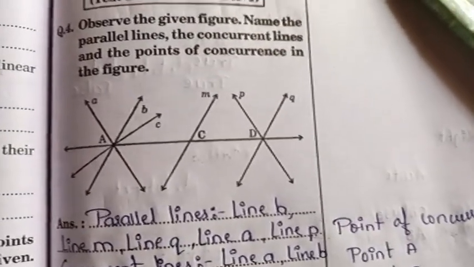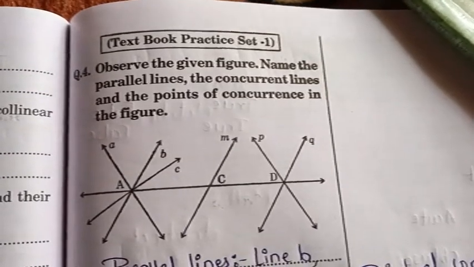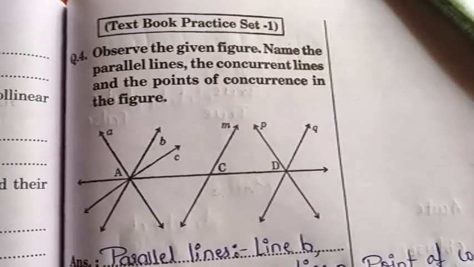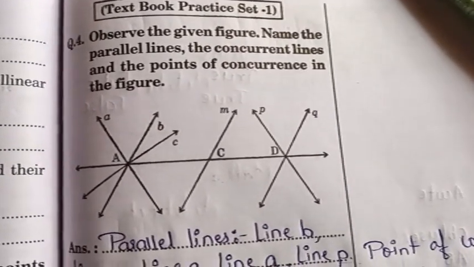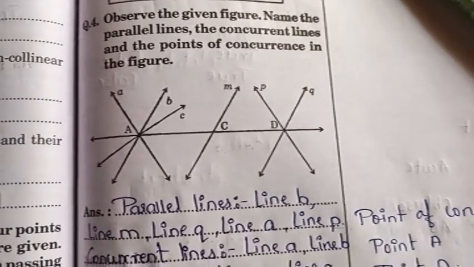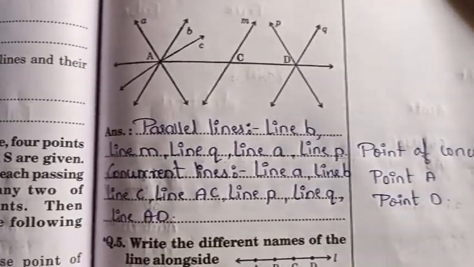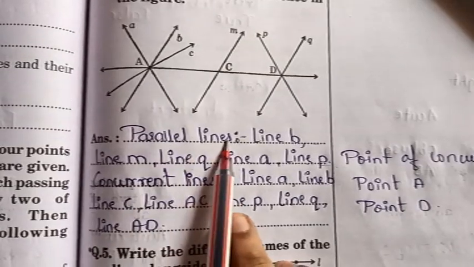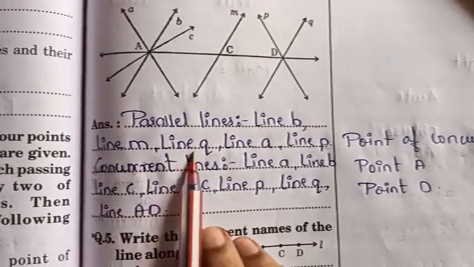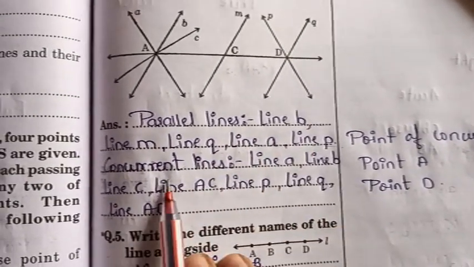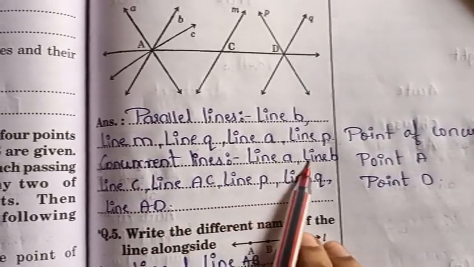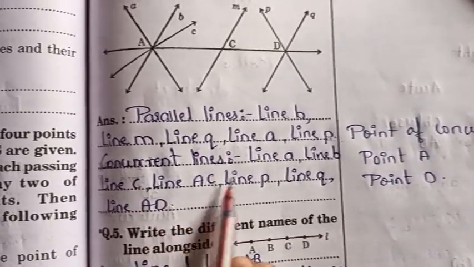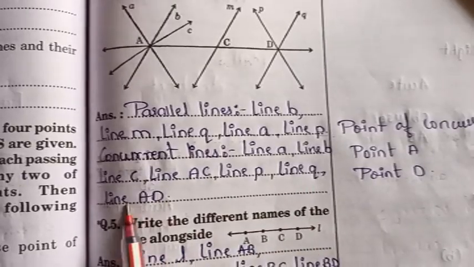So students, on page number 71, this textbook practice set 1, this question is there. Observe the given figure, name the parallel lines, concurrent lines and the points of concurrence in the figure. So I have already explained this question. Parallel lines are line B, line M, line Q, line A and line P. Concurrent lines are line A, line B, line C, line AC, line P, line Q and line AD.